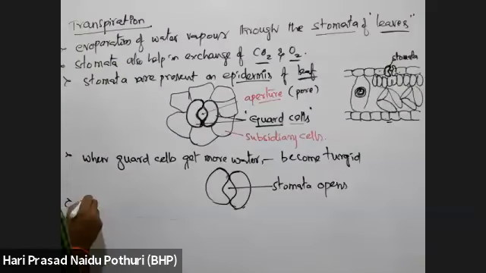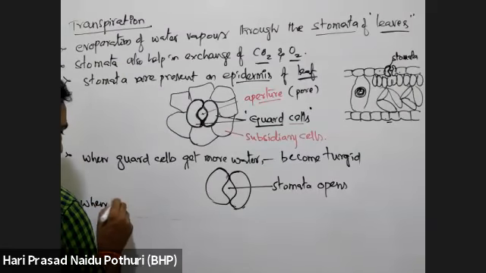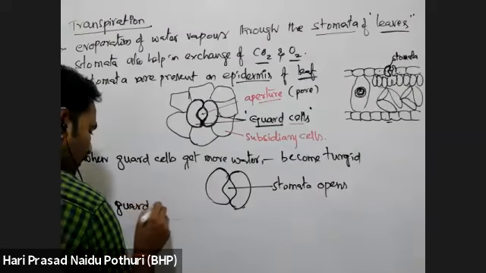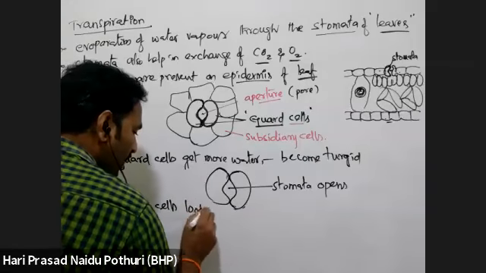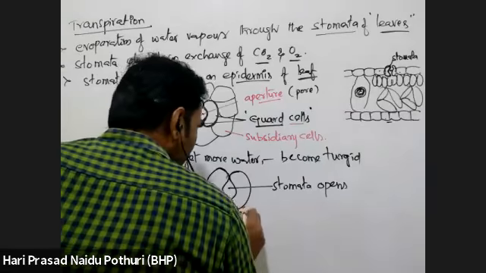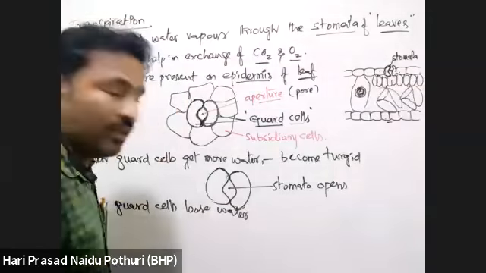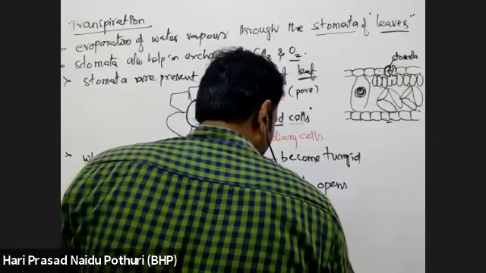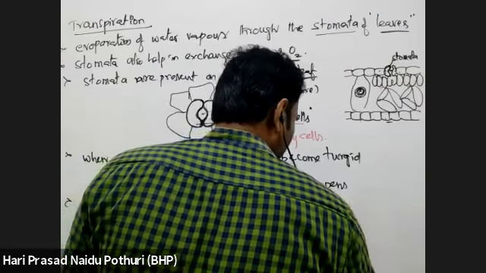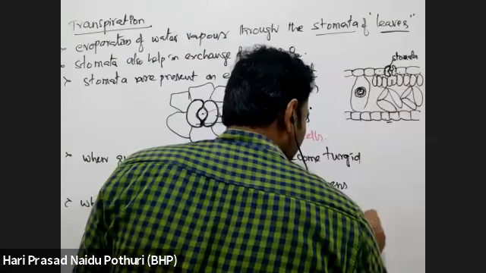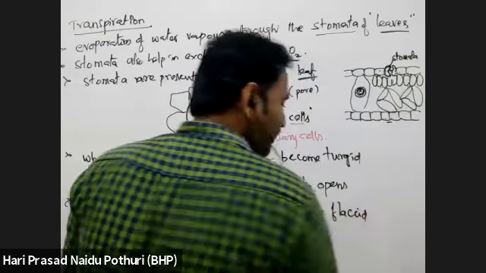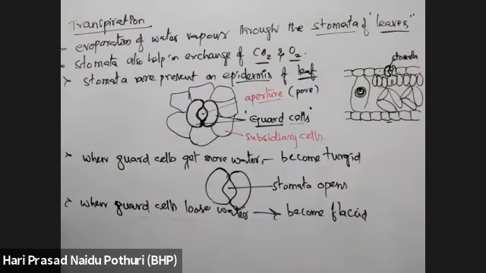Then when guard cells lose water, they will become closed. What we can say is they become flaccid. Flaccid means water is lost from the cells.